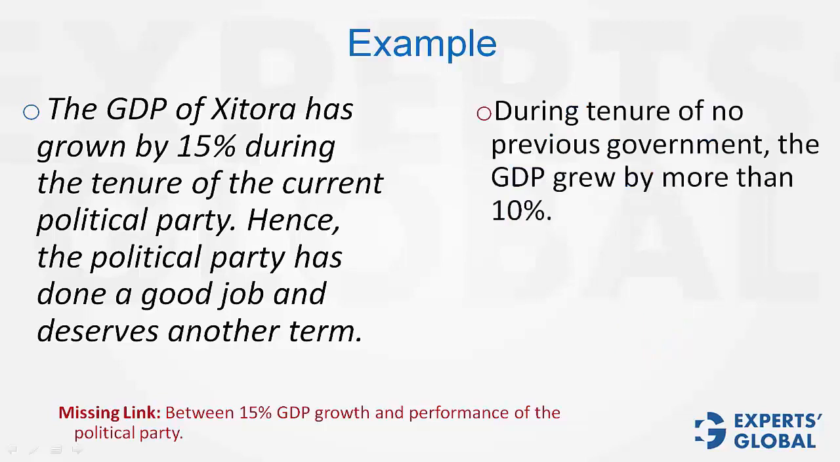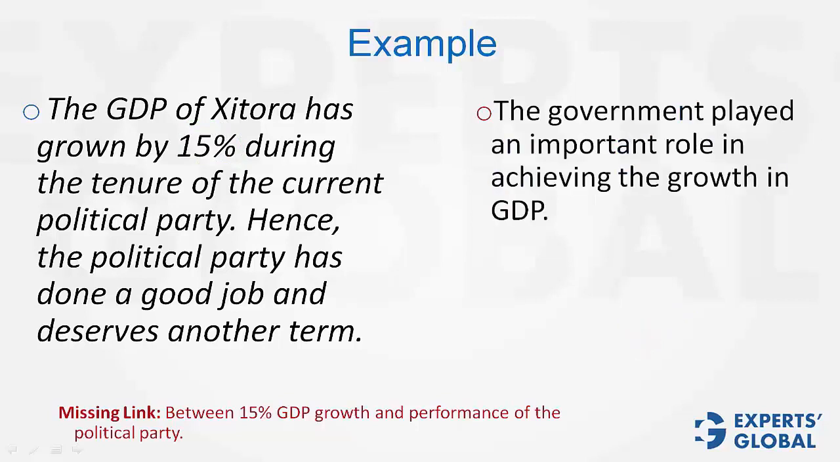Look at this one. During the tenure of no previous government, the GDP grew by more than 10%. See, this also fills the missing link. If no previous government gave a GDP growth of more than 10%, and the current government has given a 15% growth, this is tending to strengthen the conclusion. This would not qualify as a good assumption statement because it is not something that has to be true for the conclusion to hold. But this is a fine strengthening statement. This also works.